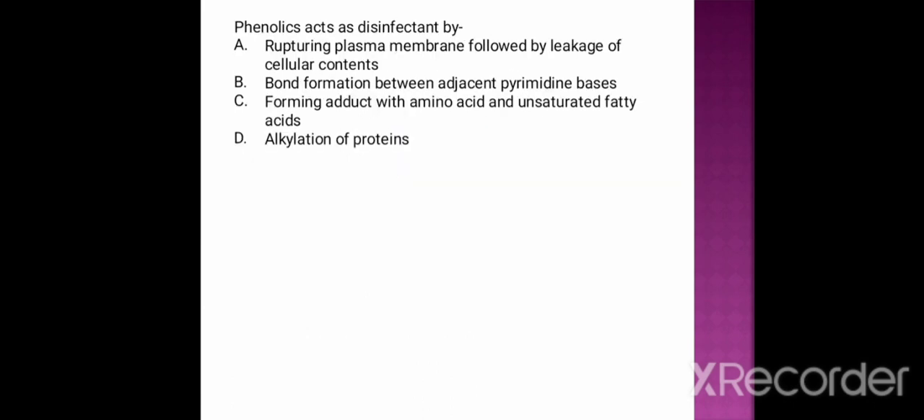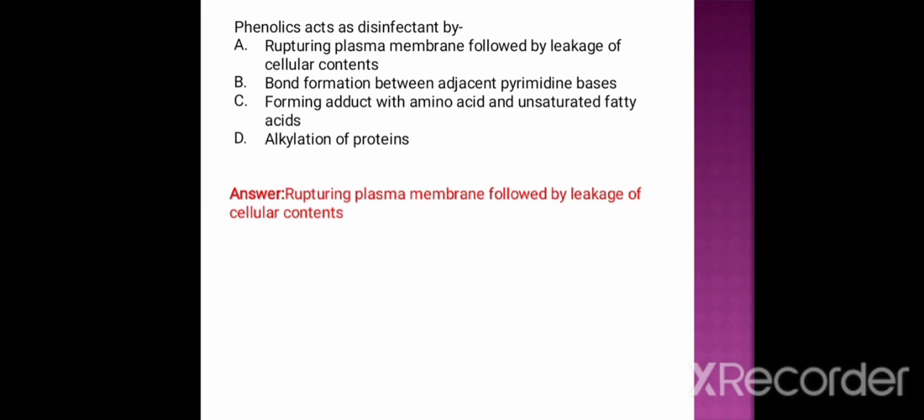Next question. The phenolic acts as disinfectant by: option A, rupturing the plasma membrane followed by leakage of cellular contents; option B, bond formation between adjacent pyrimidine bases; option C, forming adduct with amino acid and unsaturated fatty acids; and option D, alkylation of protein. The correct answer is rupturing the plasma membrane followed by the leakage of cellular content.